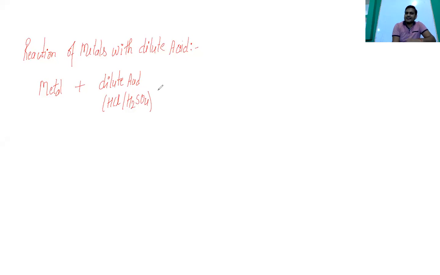If this is the case, then what will happen here? Then there will be formation of the salt. Metal salt will be there. And along with it there will be hydrogen gas, and this is basically an exothermic reaction. So along with it there will be certain heat.